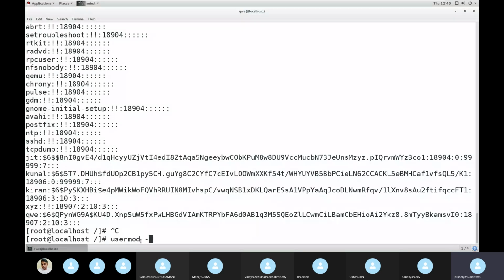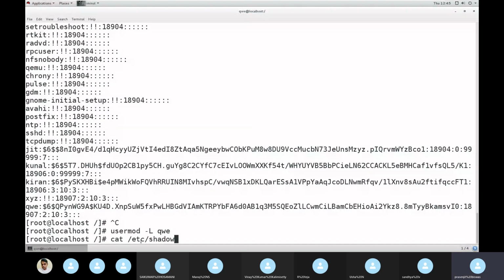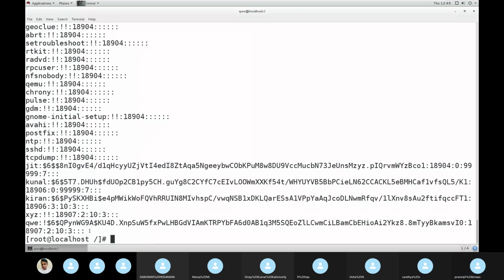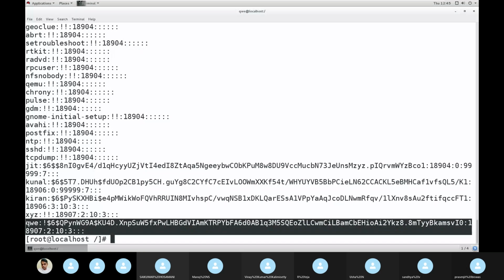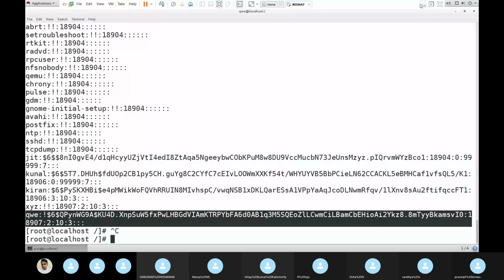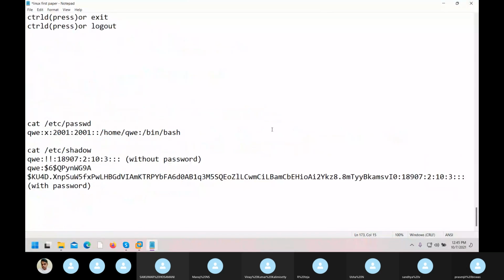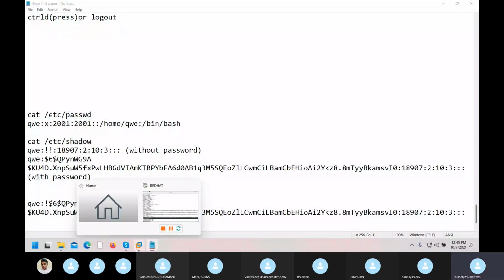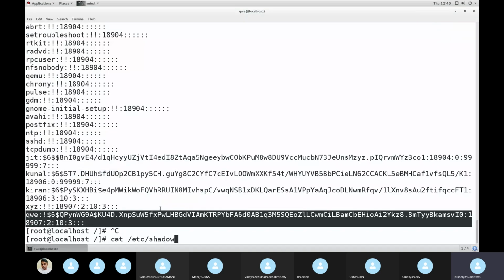usermod and the user name. Okay, now again this command. Again, I will take that one.